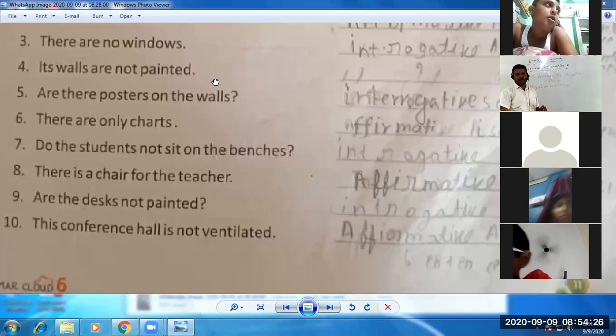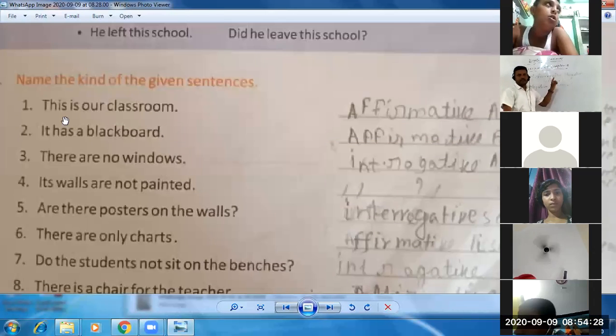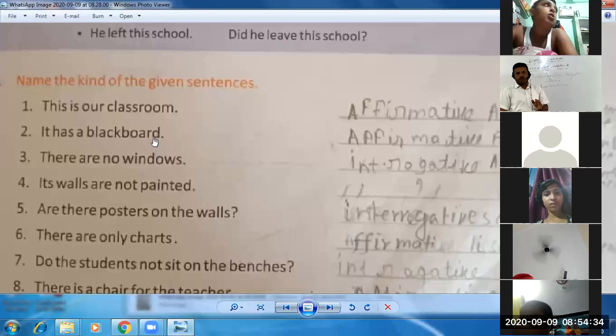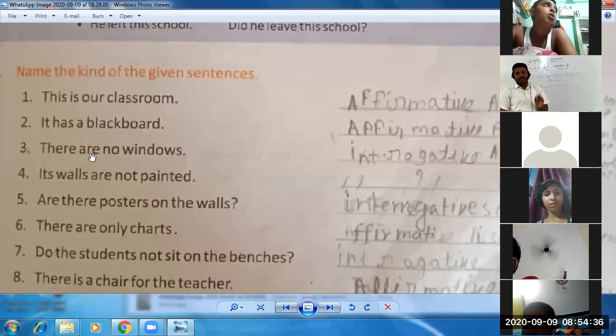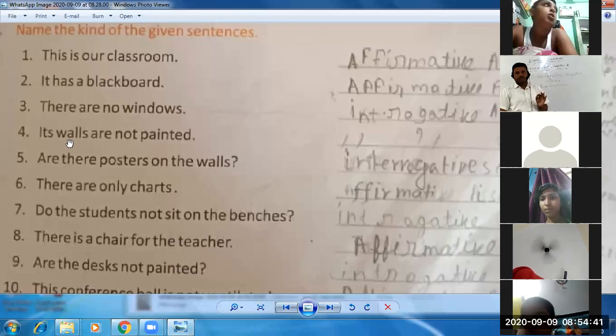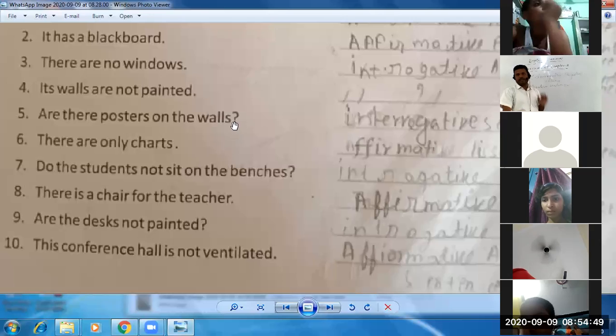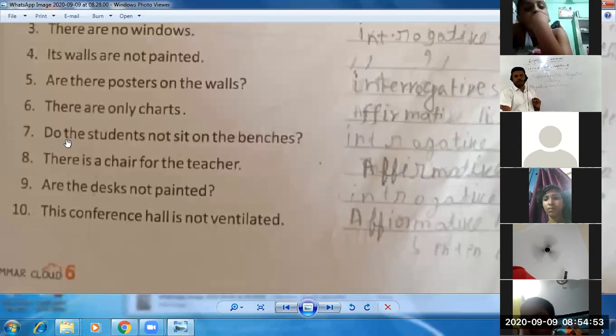I am just repeating all sentences quickly. This is our room. You can clearly see, first sentence, it's an affirmative sentence, match your answer. It has a blackboard. Again, it's an affirmative sentence. There are no windows. Third sentence is a negative sentence. Its walls are not painted. Again, it is a negative sentence. Fifth sentence, are there posters on the walls? It's an interrogative sentence. There are only charts. Again, it's an affirmative sentence.